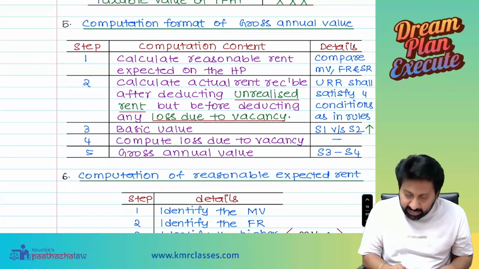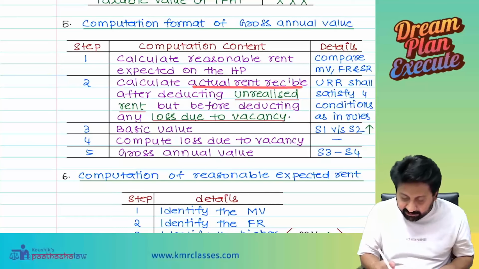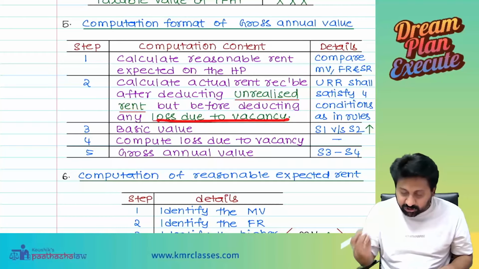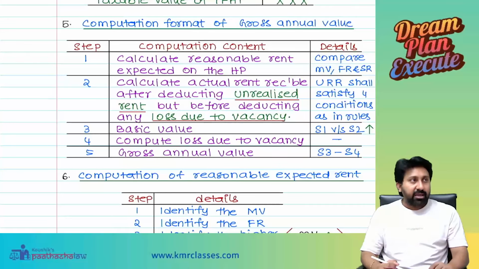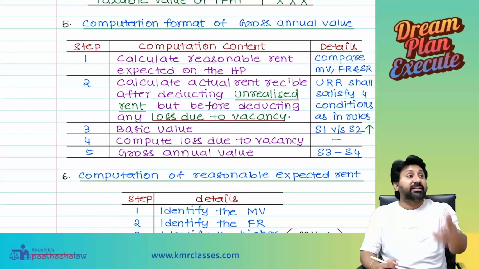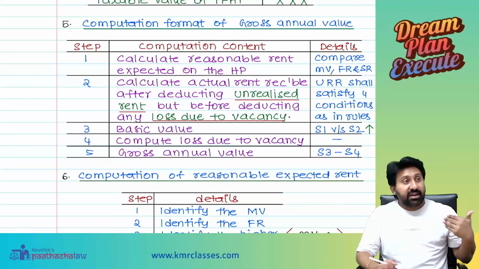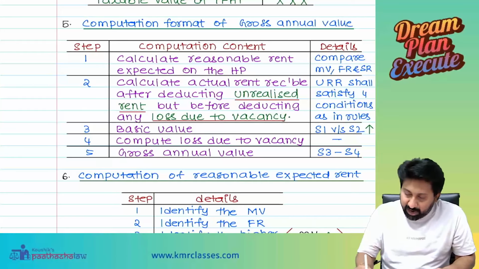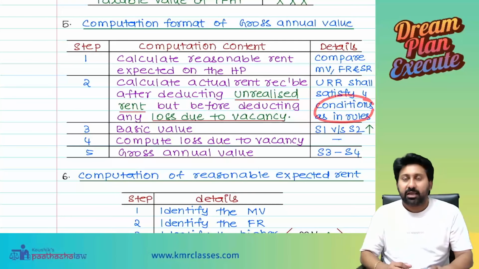Next, calculate actual rent receivable after deducting unrealized rent, but before deducting any loss due to vacancy. Unrealized rent shall satisfy four conditions as in the rules. I will tell you those.